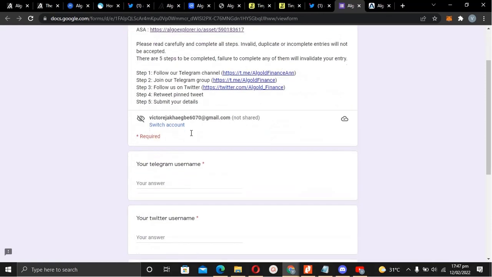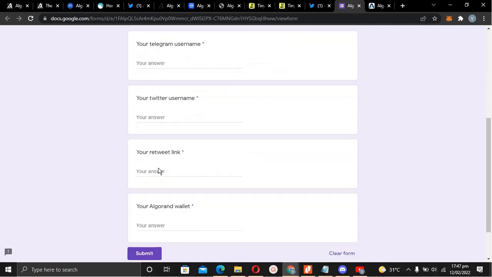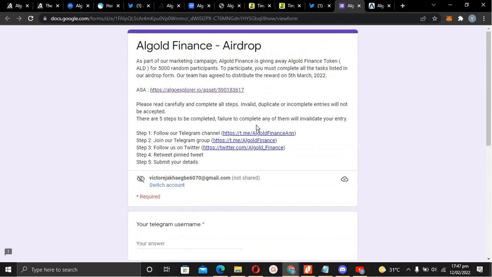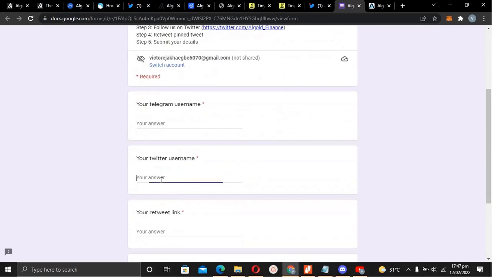Now it says the next step: follow our Telegram channel. You follow that, put in your username. Follow our Telegram channel, follow that. Join our Telegram group, do that, put your username. Then retweet a link: copy your retweet link and paste it here.